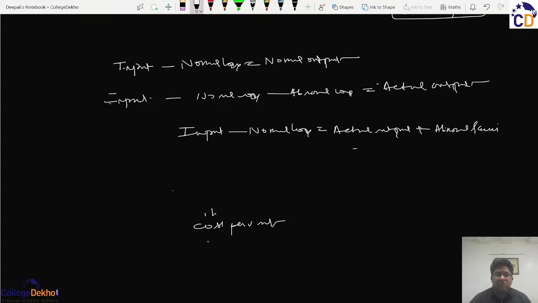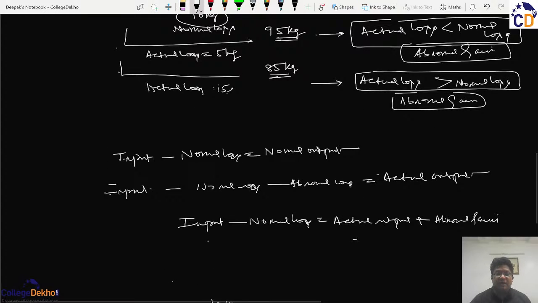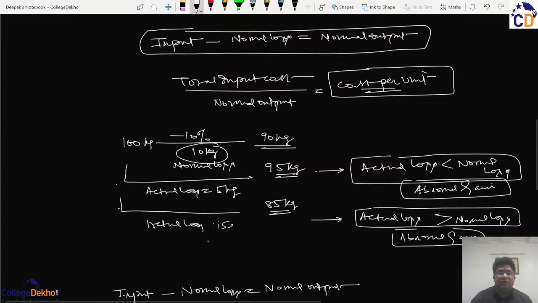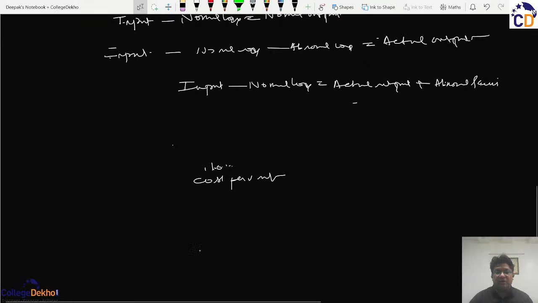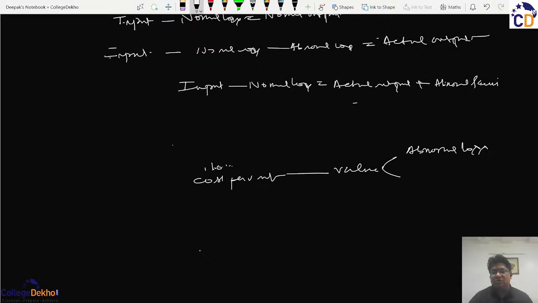So when we calculate the cost per unit, the normal cost per unit shall always be calculated in this format. This normal cost per unit will be used to value either the abnormal losses or the abnormal gains.